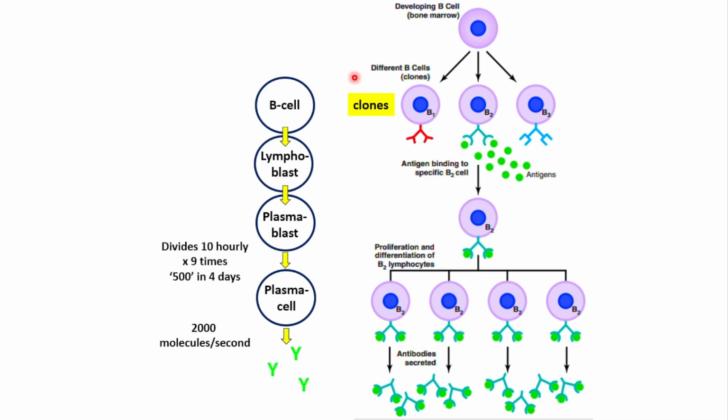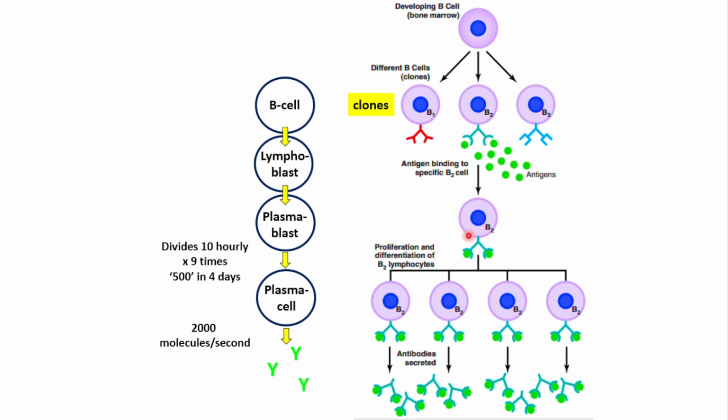So let's discuss that. For instance, this is a developing B cell in the bone marrow. This B cell is going to be converted into different clones of B cells, B1, B2, B3. And these clones have different antibodies on their surfaces. Now this green color antigen is there. This antigen will activate just one single type of clone, either B1, B2 or B3. So this antigen is going to activate the B2 type of clone.